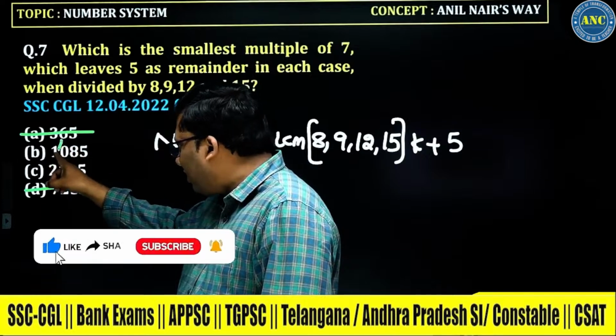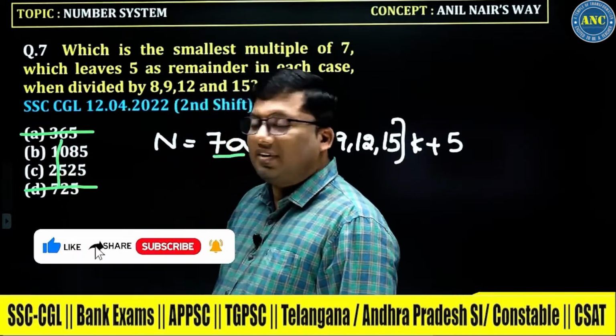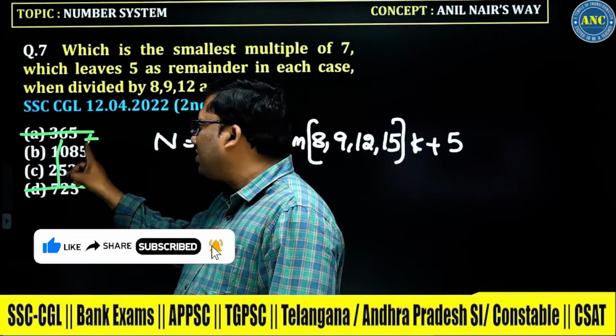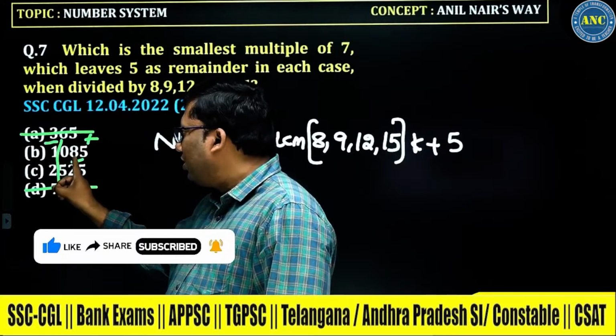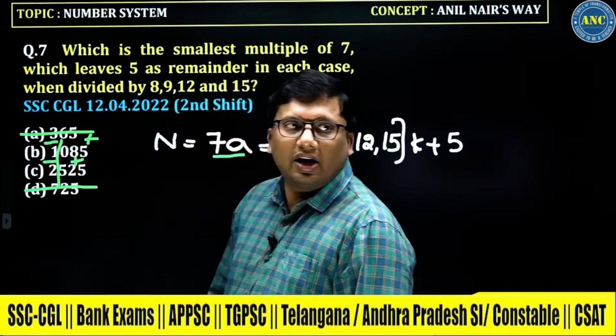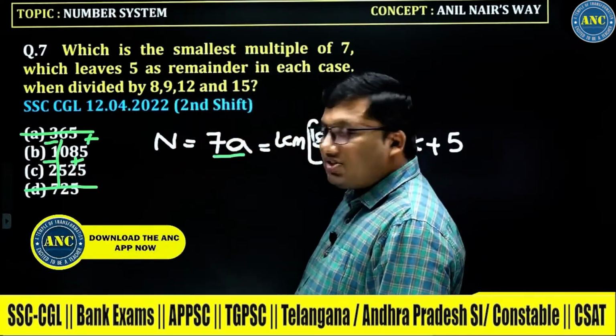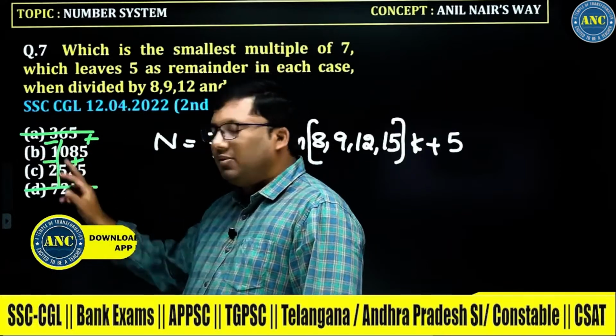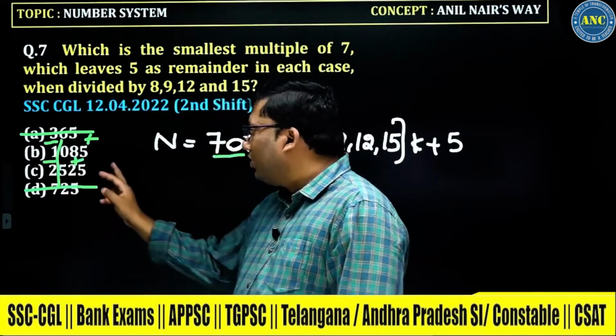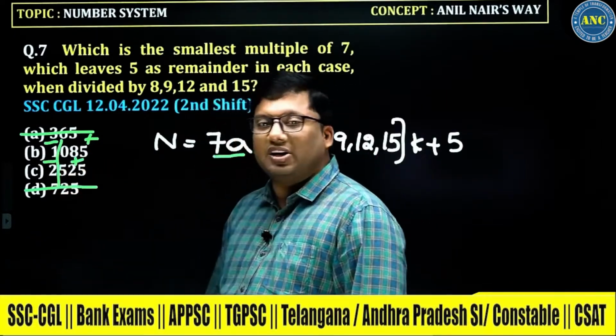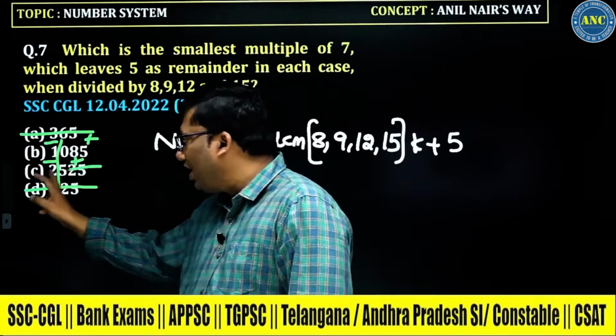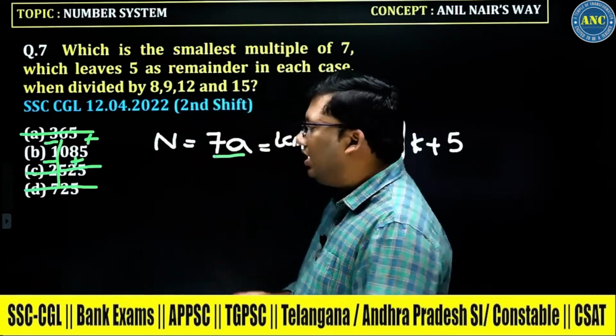What is the divisibility rule of 7? Take a group of 3 digits from right to left, and do plus minus. What is 85 minus 1? 84. What is 525 minus 2? 523. You don't need to do anything further.